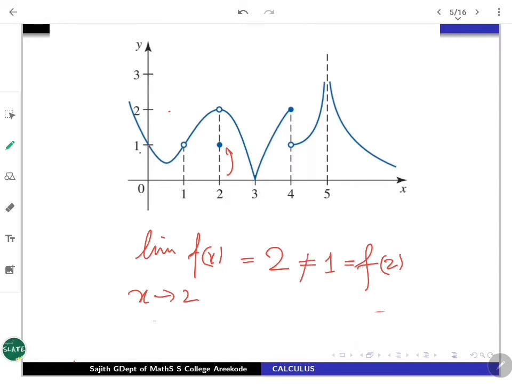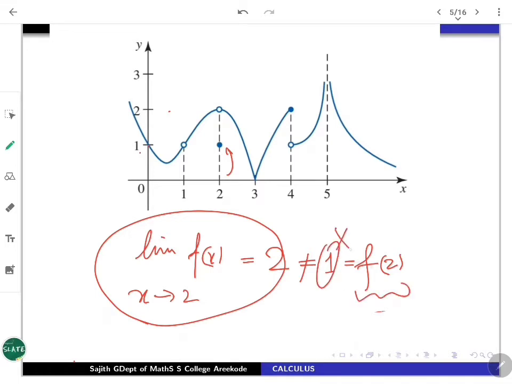That is the problem. So what will you do? In this case, you again redefine the function value at 2, instead of 1, you just make f of 2 equal to 2. Once you make f of 2 is 2, it merges with the limit, which gives you continuity at 2.